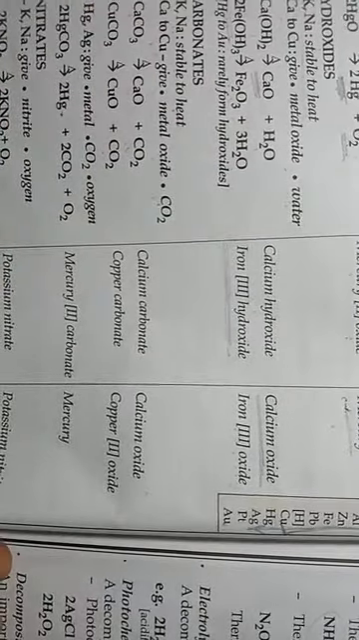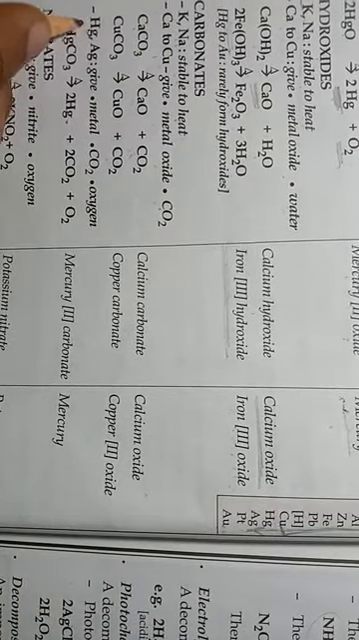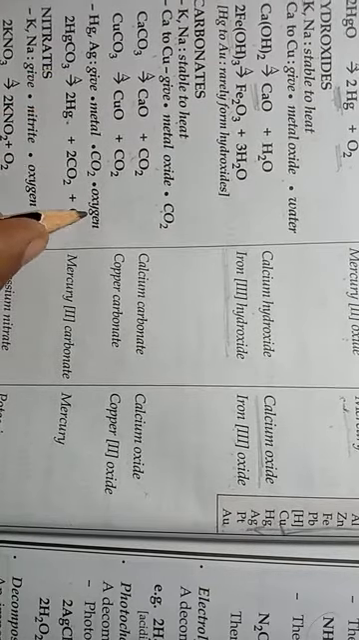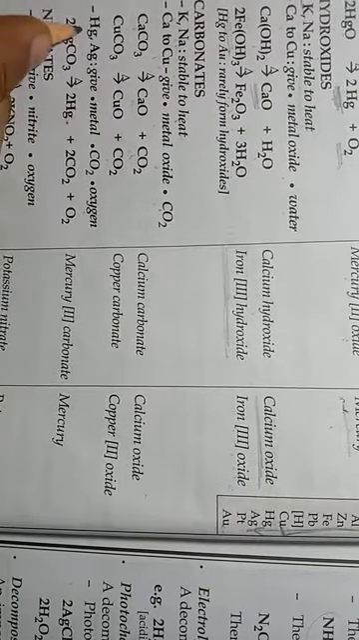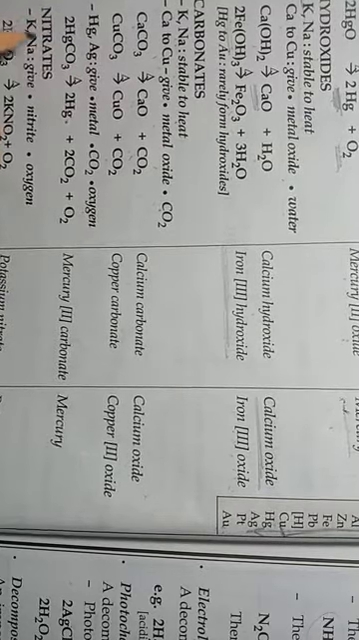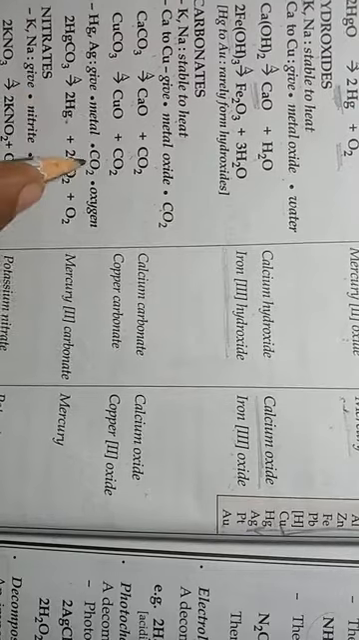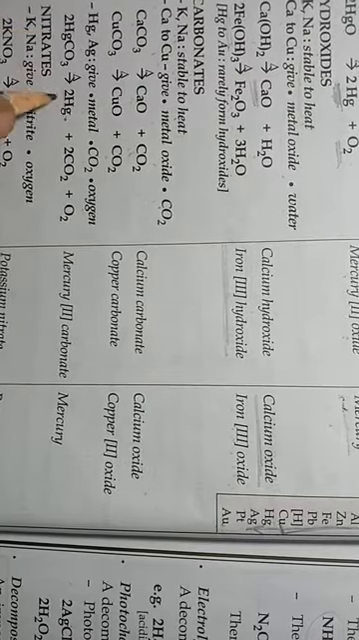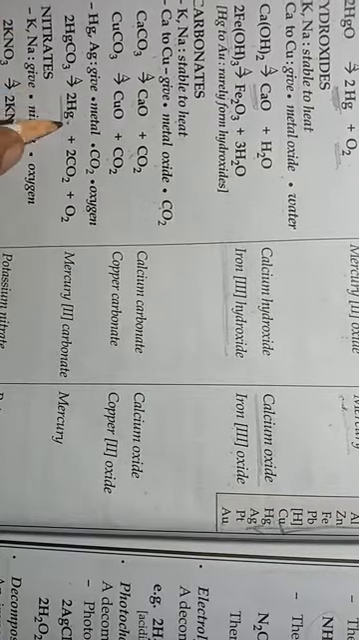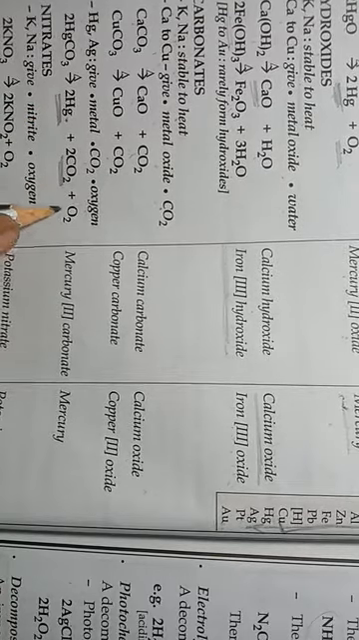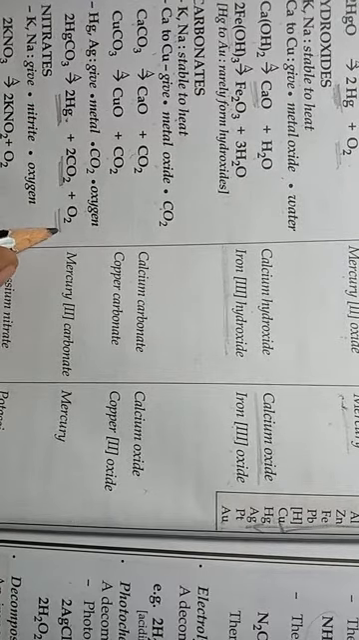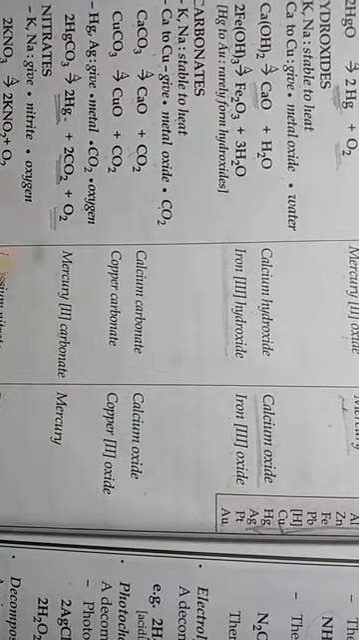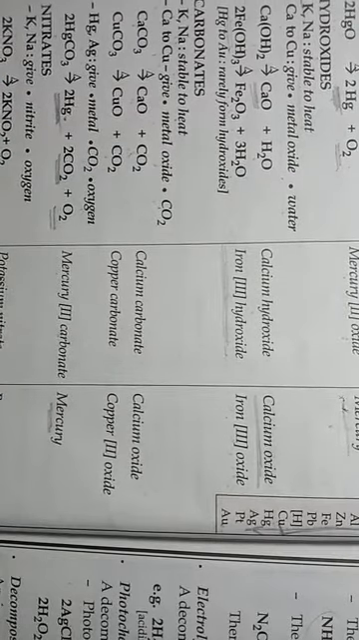The next point, mercury and silver give metal, CO2 and oxygen. So carbonate of mercury and silver on heating gives metal, CO2 and oxygen. For example, when mercury carbonate is heated, it forms mercury as residue, CO2 which is a gas, and O2 which is again a gas. So the reactant we have taken here is mercury 2 carbonate, and the residue formed here is mercury.